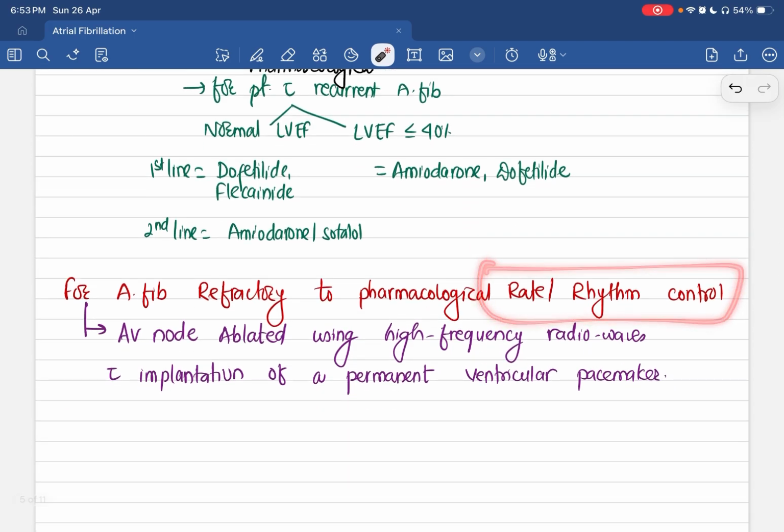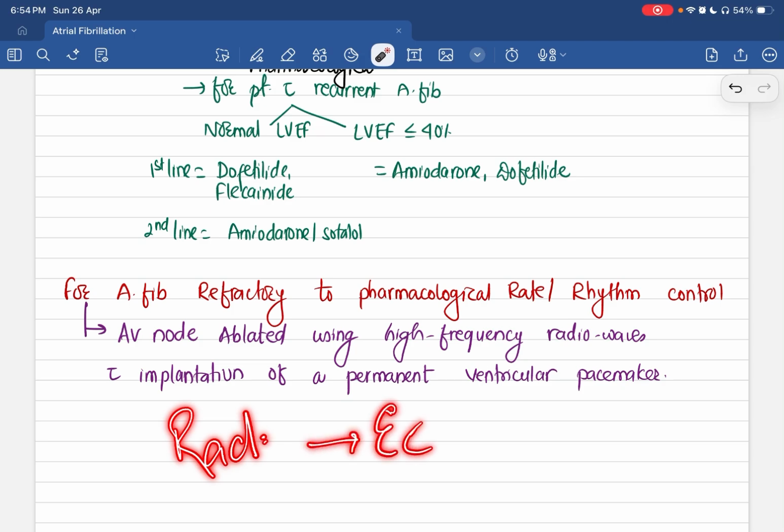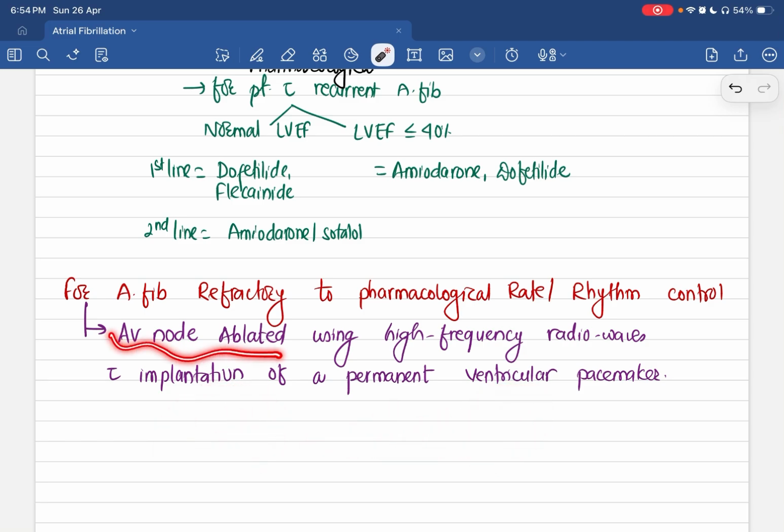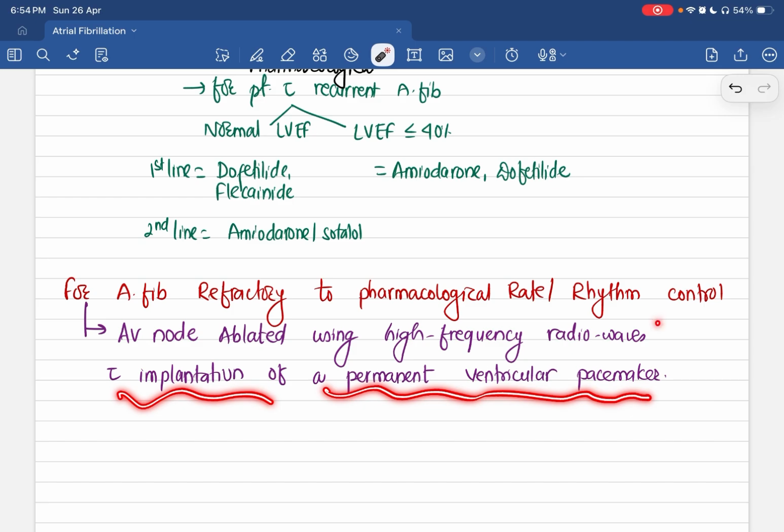And if both rate and rhythm control, the pharmacological treatments, are not working in a patient, then we can do something called AV nodal ablation therapy. We can either use radiofrequency waves to ablate these ectopic foci, and if the patient is not responding well to this radiofrequency ablation, then we can do ablation of the AV node. And before doing ablation of the AV node, we generally implant a permanent ventricular pacemaker in this patient.